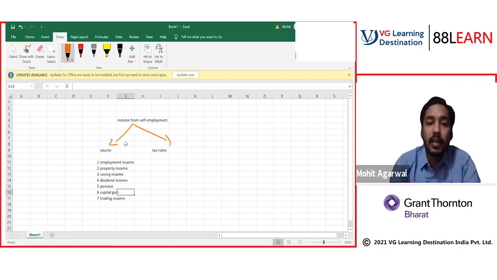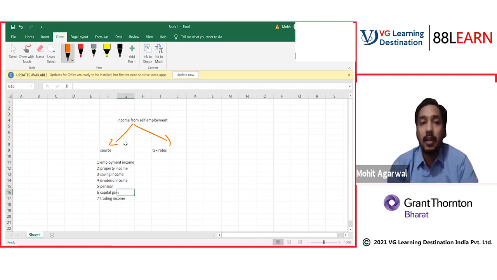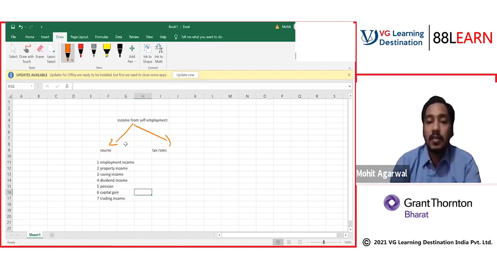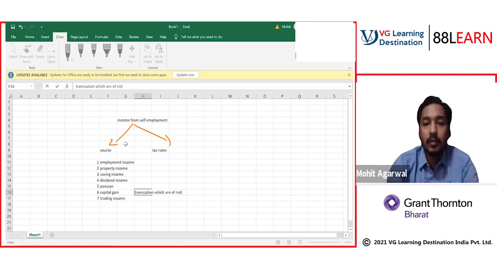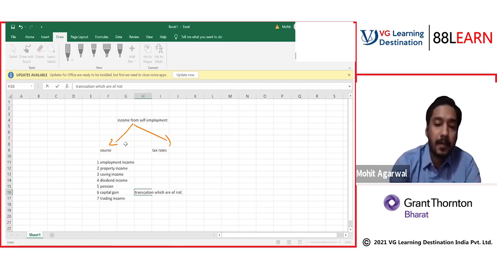Then you can have a capital gain or a capital loss. So capital gain or loss will arise on transactions which are not of revenue nature.